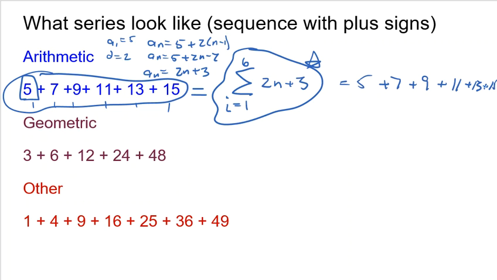I'm getting messy over there. And there's your series. Again, pretty easy. And then you can grab a calculator and add them together. All right, let's do this next one that is geometric. Once again, I'm going to grab my sigma notation here.